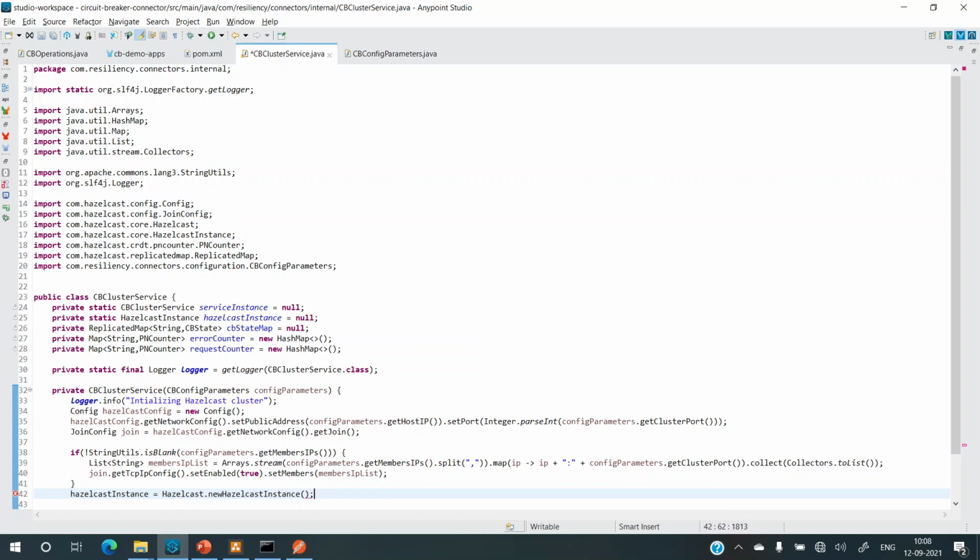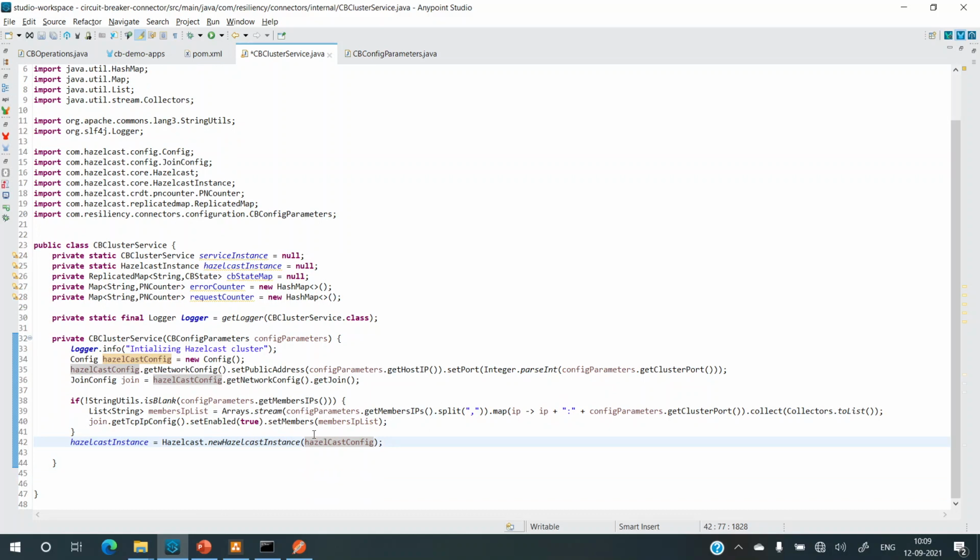And this newHazelcastInstance can take a config object because we created this config object, right? This config object has the public IP of the host and the member IPs. So it's important that we send this so that the Hazelcast instance gets created with all of these values.